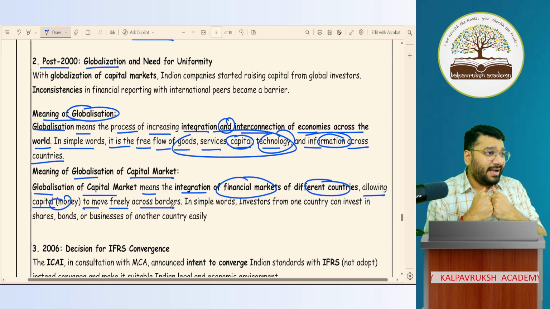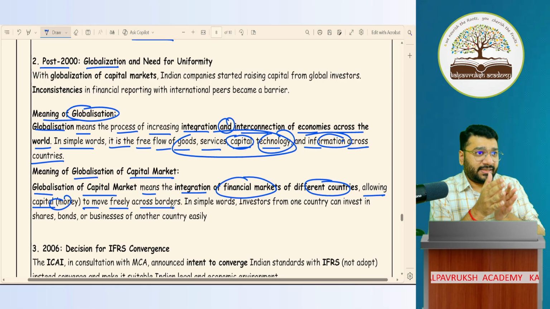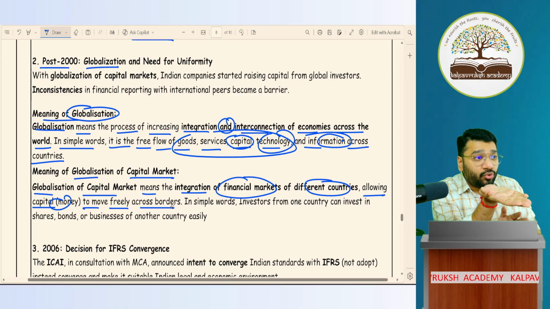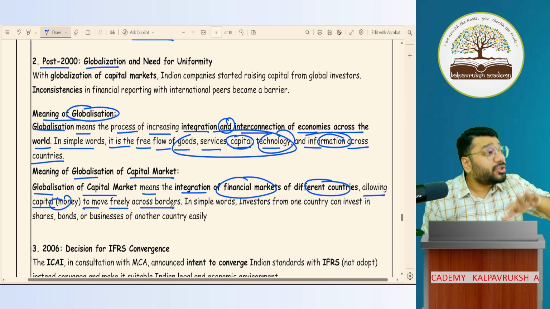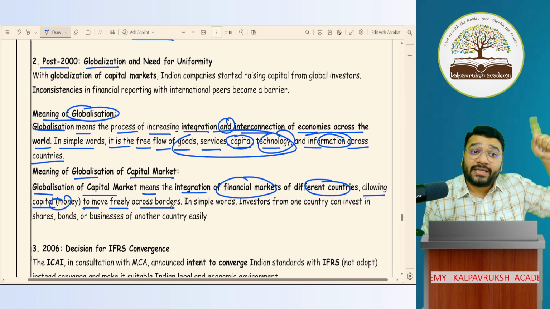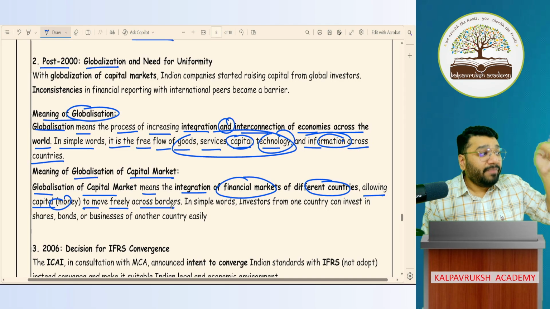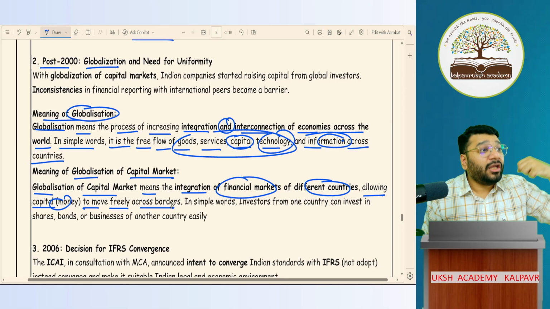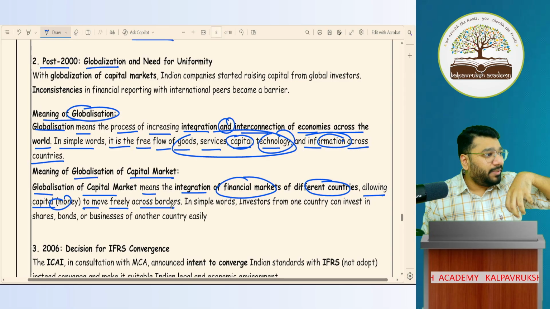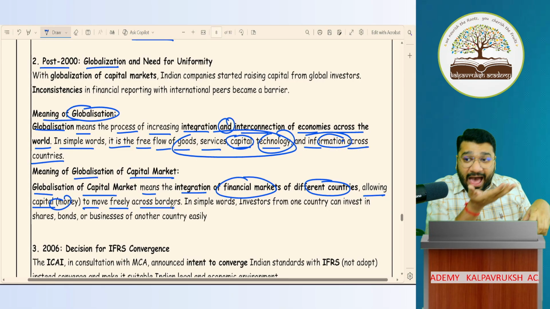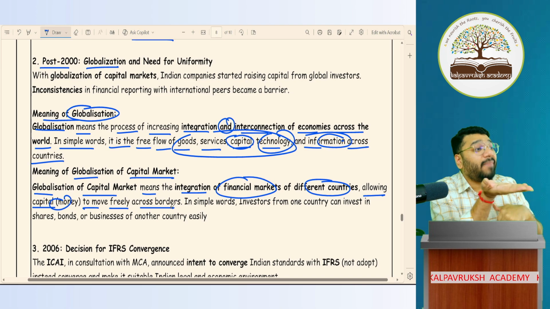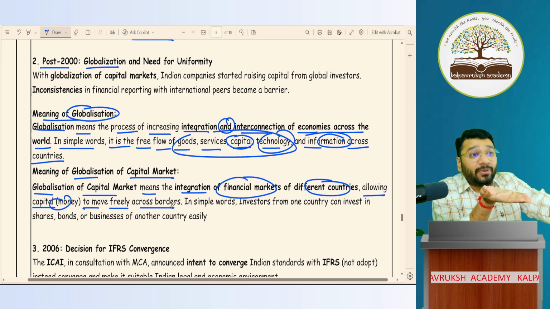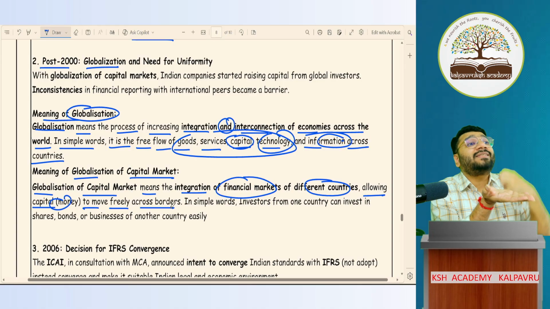Now what happens is that when I present the financial statement to you, you are able to understand it in a better way. This kind of understanding was not there when we were preparing the financial statement based on only AS. Based on AS, you were not able to understand it. You didn't have confidence in the company. Now that I'm telling you I have prepared the financial statement on the basis of Ind AS, automatically your confidence is coming on my financial statement. You're able to believe and understand the financial statement.